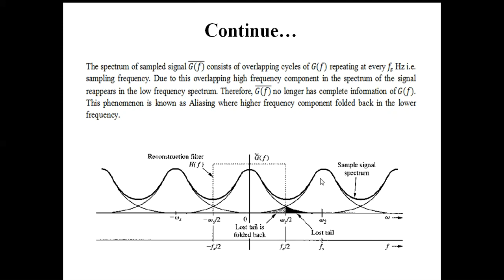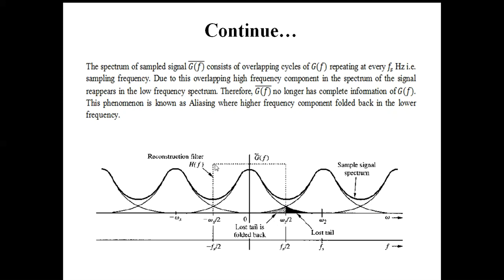This phenomenon is known as aliasing. So overlapping between two successive spectra of the signal, due to the infinite bandwidth of a time limited signal, is nothing but aliasing.